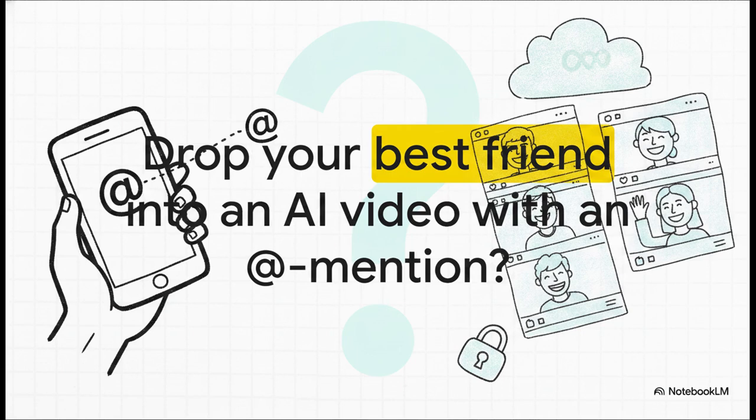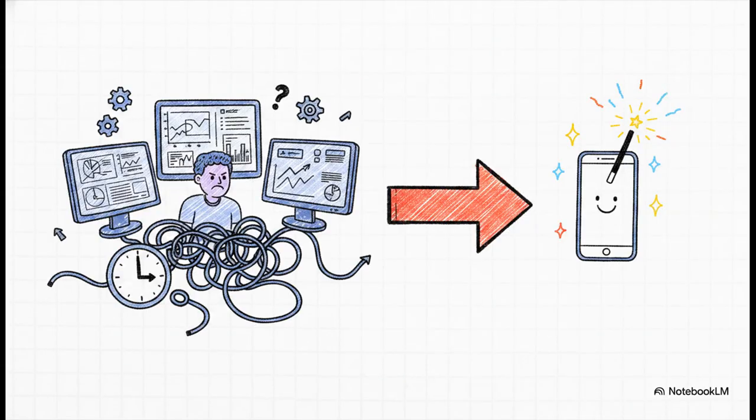So picture this scenario for a second. You're typing a prompt into your phone, and instead of describing some random generic person, you just type the @ symbol followed by your best friend's social media handle. And boom, instantly, there they are, starring in a fully generated custom video or image. No way, right? It sounds straight out of a science fiction movie. Well, let's dive into this because Meta has officially turned that futuristic concept into an everyday social media feature.